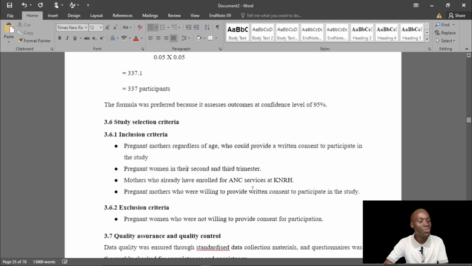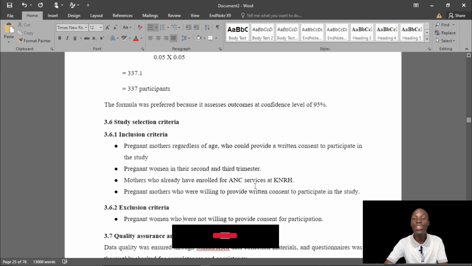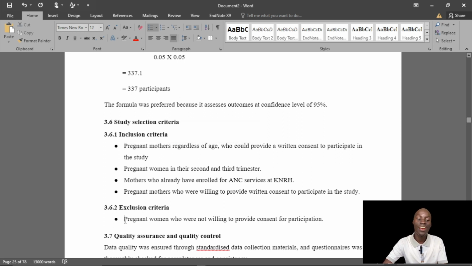This was well written. There was no opposite. Some people do write opposites in inclusion. If your inclusion says pregnant mothers, some people end up writing under the exclusion non-pregnant mothers. That's the opposite. If you already included it in the other one, you don't have to write it here. So this person did not write those opposites that students tend to write.